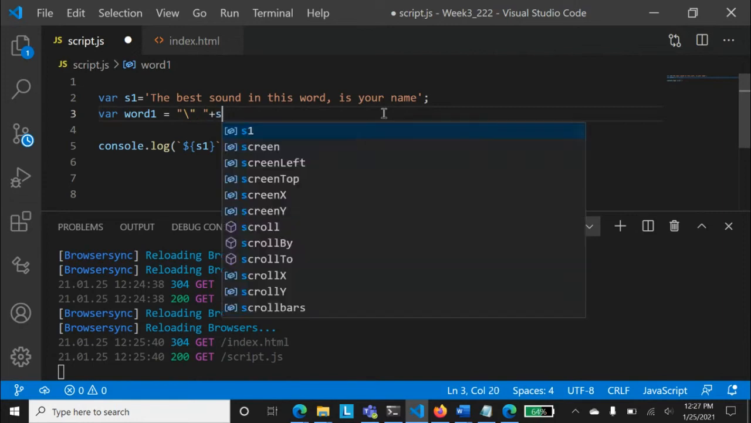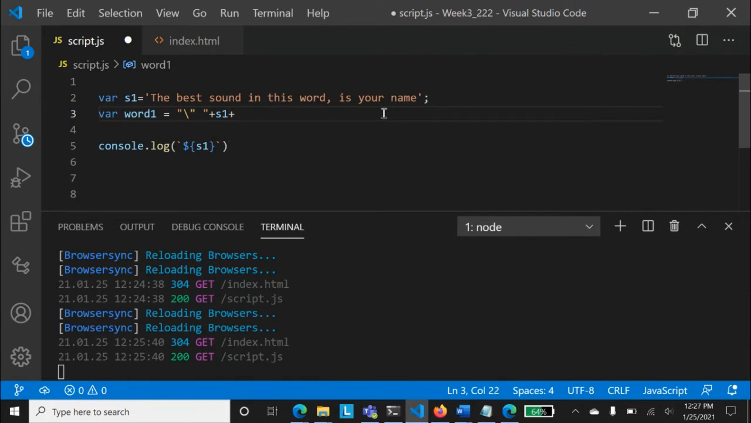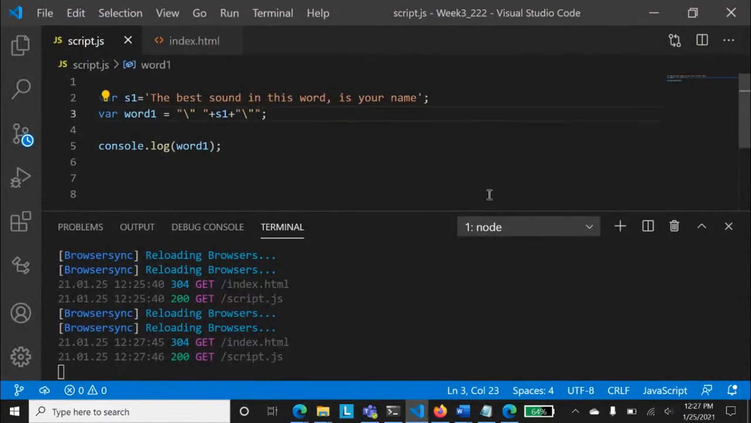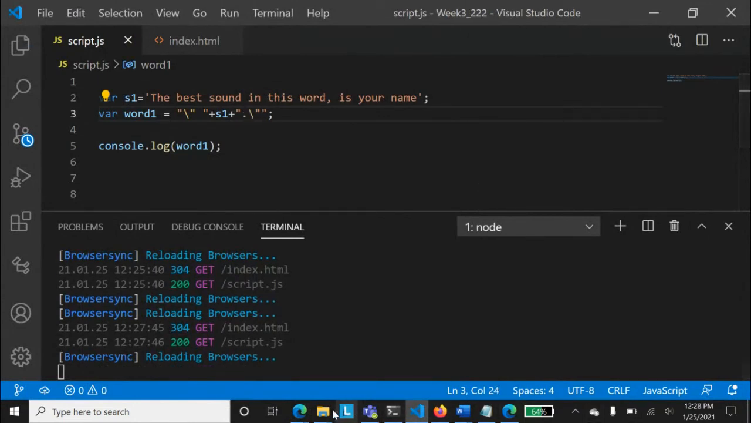Then I combine plus s1, then again plus, then inverted commas, escaping the inverted comma over here. And now no backticks over here. I'm trying to run word1. Let's see what the output will be. Saved. Come to your program and run that. You see inverted commas are coming over here, around the best sound in the world, and there is no dot. So if I need a dot as well, I'll have to place a dot in a string, because this is just a string, so it will just concatenate it.